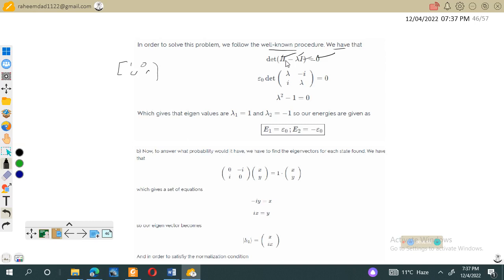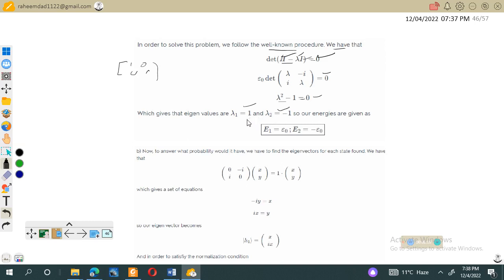If we put in the value of H and subtract, it gives the determinant of (lambda, minus 1; minus 1, lambda) equal to 0. So this gives lambda square minus 1 equal to 0. We obtain the two eigenvalues, lambda 1 equal to 1 and lambda 2 equal to minus 1.